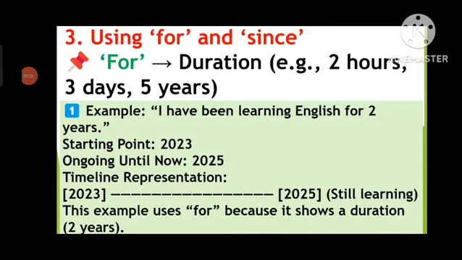This is the main thing of this tense, because in this tense we use since and for. When we talk about duration, in that case we use for, like 2 hours, 3 hours, 4 years. Example: I have been learning English for 2 years. The starting point is 2023 and it is ongoing until now, 2025. Timeline representation: 23 to 25, still learning. This example uses for because it shows a duration.